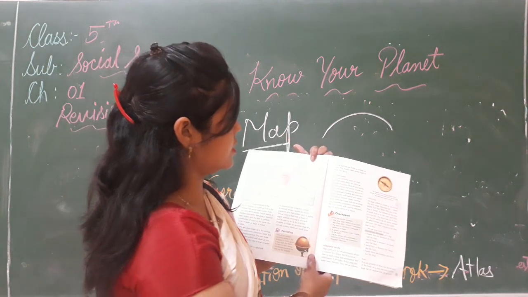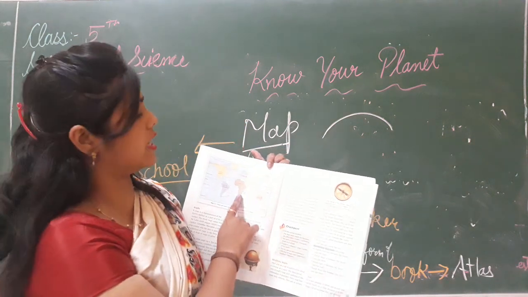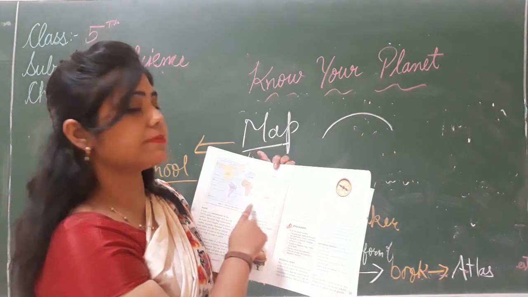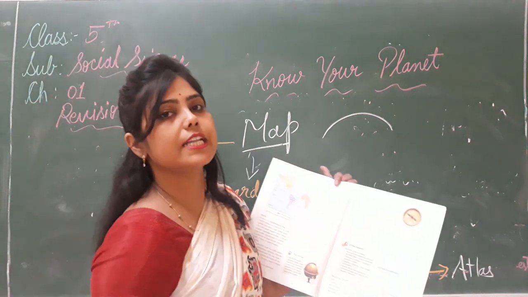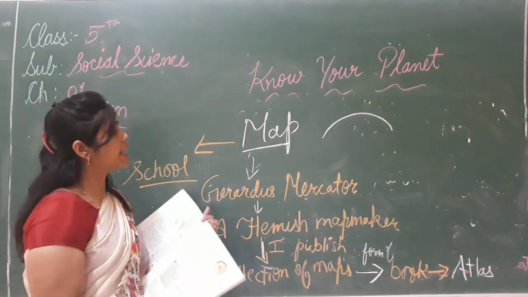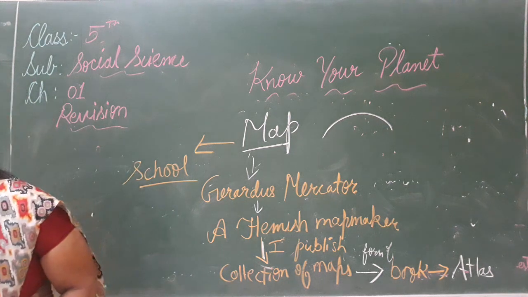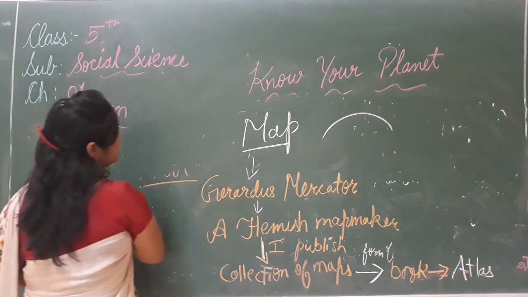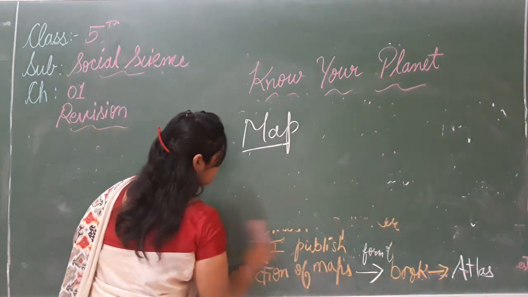A small area can be represented fairly and accurately on a map. This map is a useful tool to study the earth. It is a very useful tool to study the earth. Now, our next topic is what? Types of map.